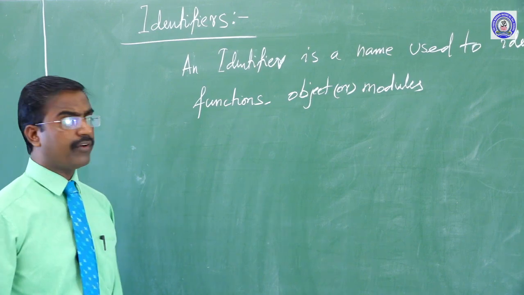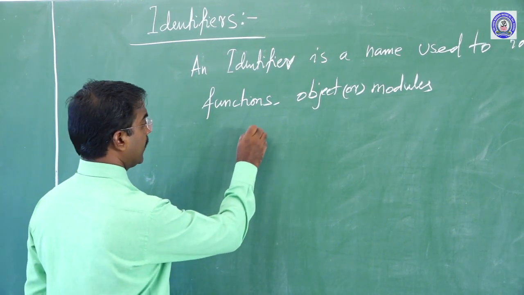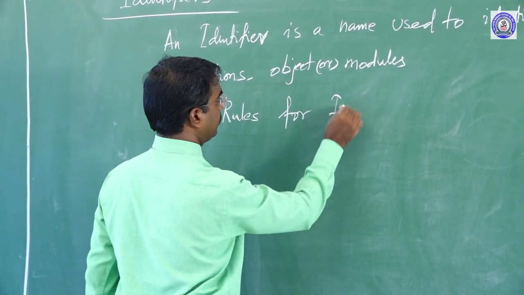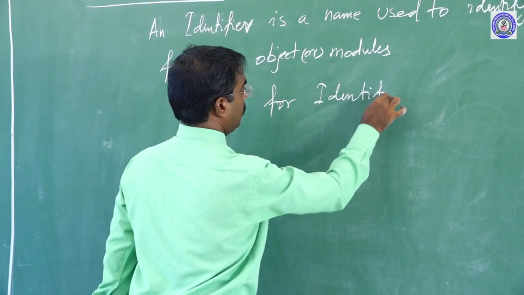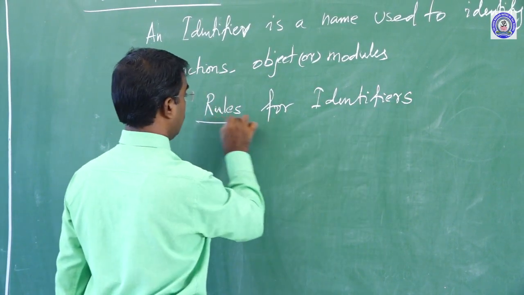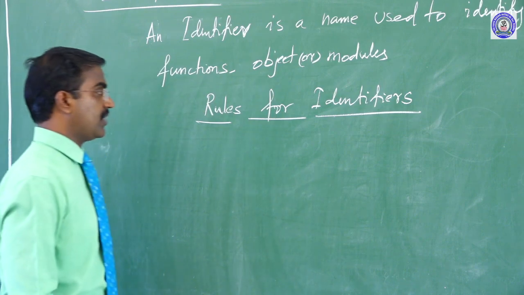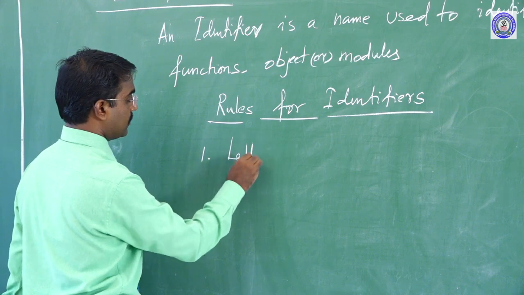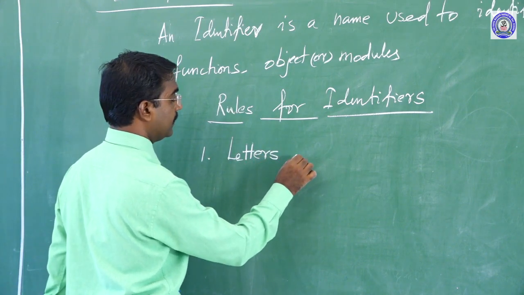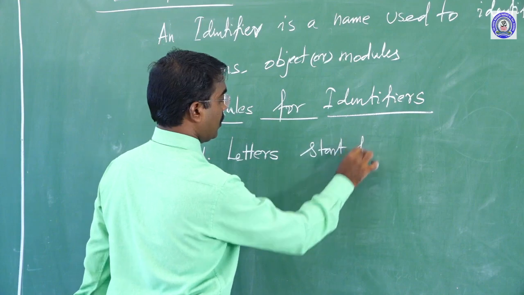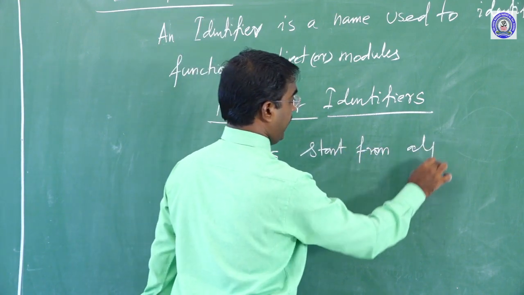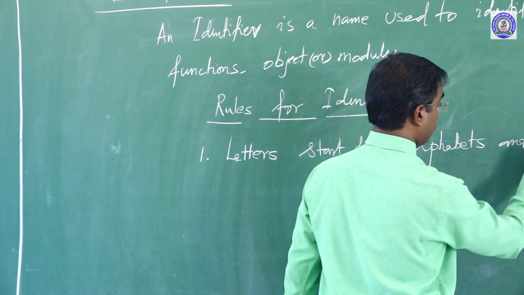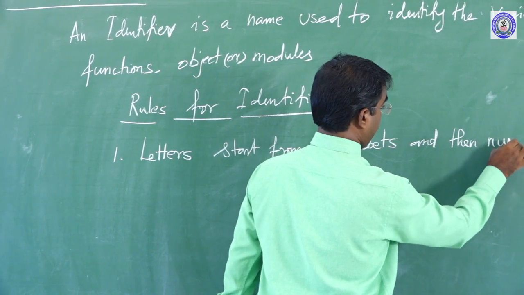Sir, in this identifier, what are the rules, sir? Okay, the rules for identifiers. Generally, an identifier starts with, number one, letters, that is alphabets, and then numbers.